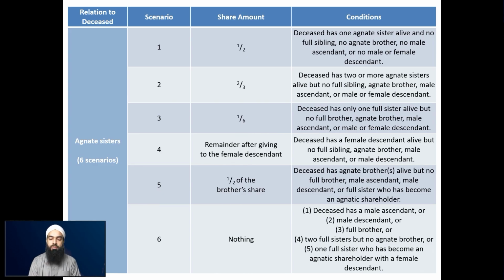Which is that one full sister has become an agnatic shareholder with a female descendant. So if that one sister has already become an agnatic shareholder, then this agnate sister will receive nothing, even if her counterpart brother is alive. Meaning if the deceased's agnate brother is alive, still doesn't matter. So these are the scenarios for the agnate sister.